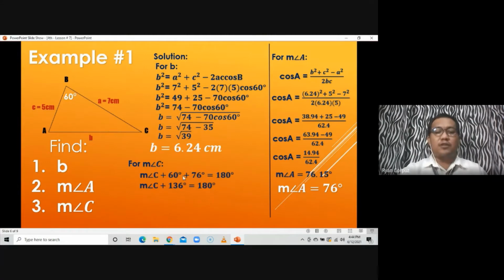So move the 136 degrees to the right side of the equation, so its sign will change from plus to minus. So the measure of angle C is equal to 180 degrees minus 136 degrees. Just simply subtract the two, and we get the measure of angle C, which is equal to 44 degrees. So in problem number 1, side B is 6.24 centimeters, while the measure of angle A is 76 degrees, and the measure of angle C is equal to 44 degrees. So that's how we answer problem number 1 using law of cosines.